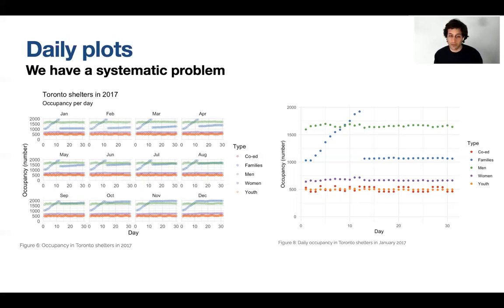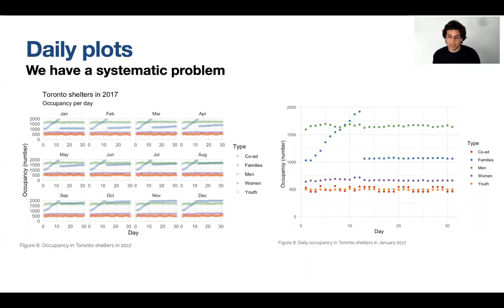Let's now focus on the right graph, which just focuses on January. I've zoomed in on January here to really show you what's going on. We can see that we've not got an issue for the first day. That looks reasonable, but very clearly we've got an issue for the first 12. Let's just zoom back out.